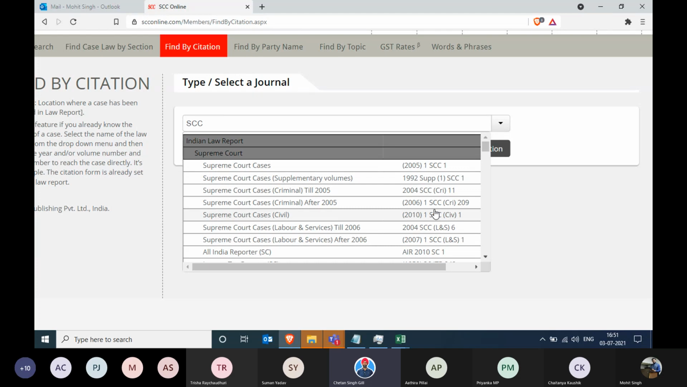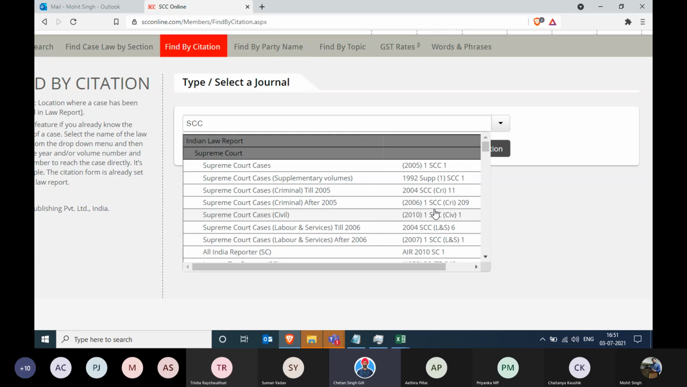Then there is how well we have the understanding with the other publisher to let us edit their judgments in terms of head noting and all that, and moreover the copyright issue. So we have decided to do the equivalent citation. We start giving the equivalent citation, so you can select any journal of your choice. I'm going to take AIR.